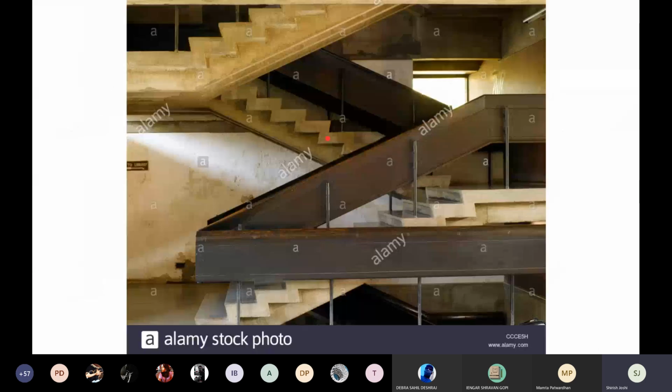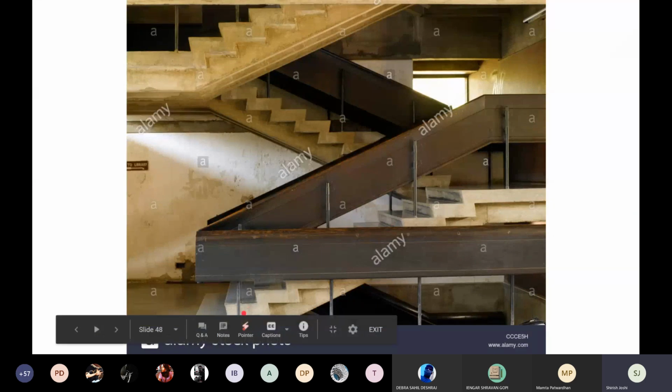I'm showing you one more staircase in the Indian Institute of Indology. I don't know if you guys had a chance to go to the Indian Institute of Indology when you're there. Did you go there? Yes. Oh, you did. Yes, you did go there. I particularly like the staircase because of its riser and tread ratios.